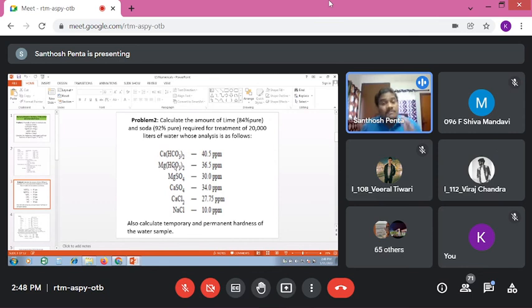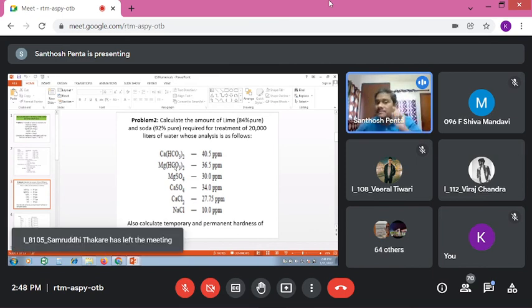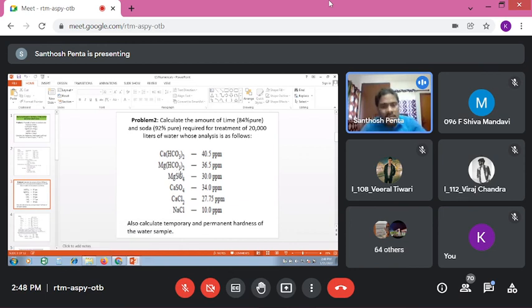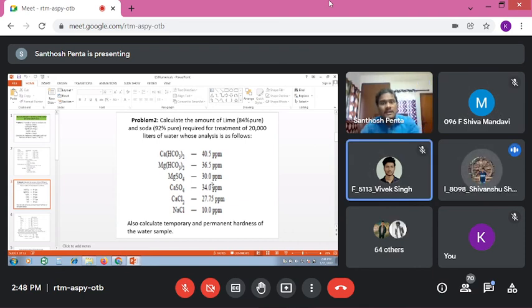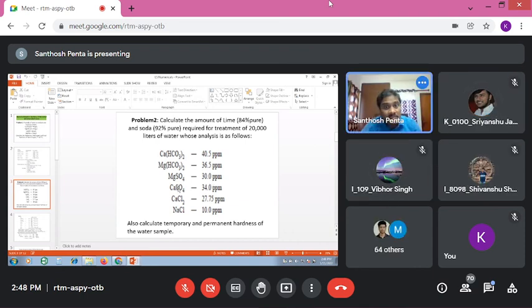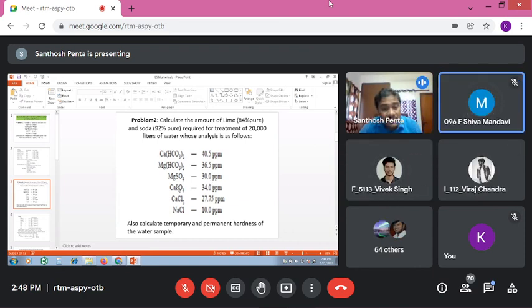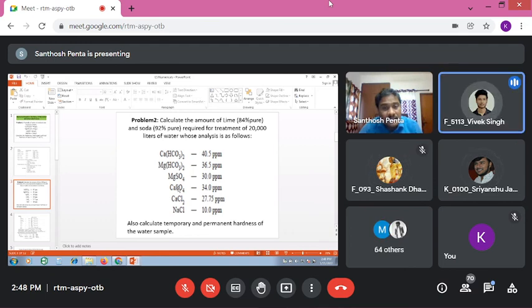For temporary hardness, lime is required. Calcium bicarbonate is temporary, magnesium bicarbonate is temporary. But the exception is calcium bicarbonate, 1 mole of lime, and magnesium bicarbonate, 2 moles of lime. Over. Then magnesium sulfate: lime plus soda. Calcium sulfate: only soda.